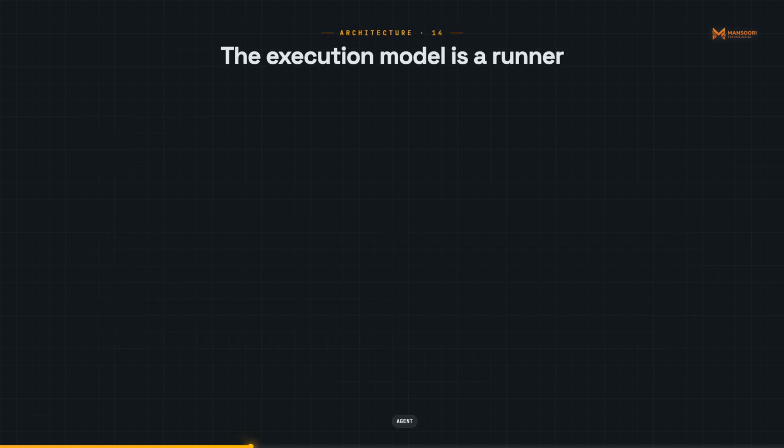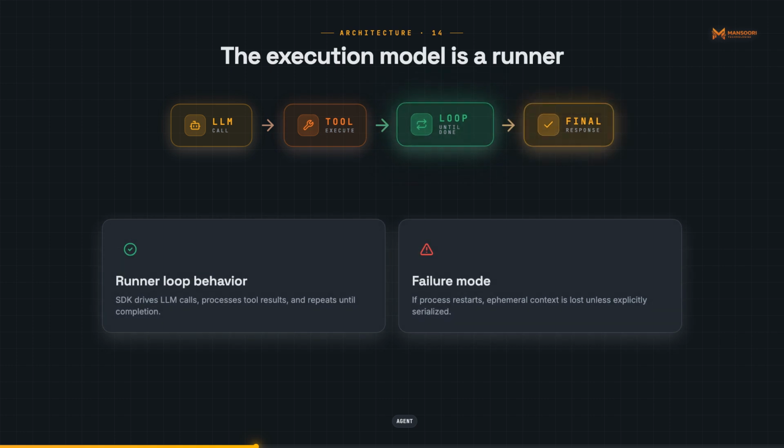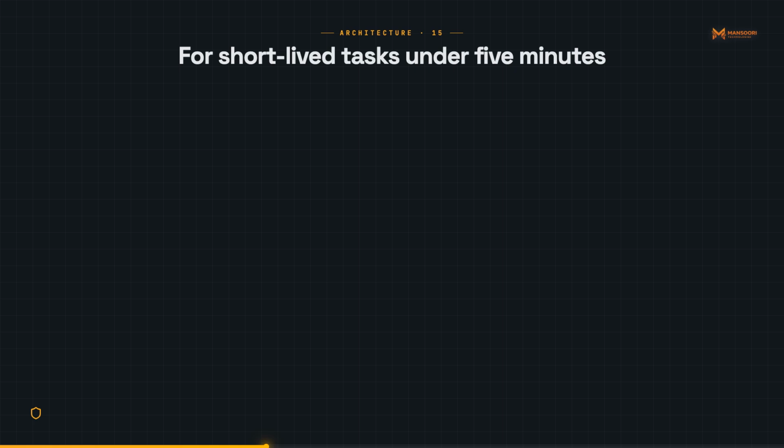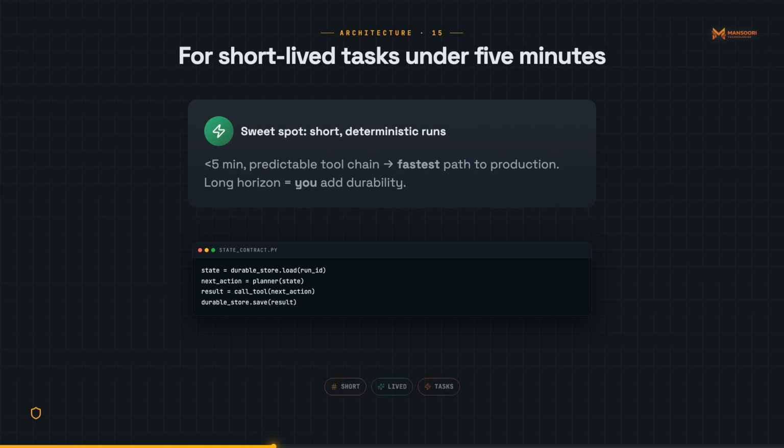The execution model is a runner loop. The SDK drives the LLM call, processes tool calls, and loops until the agent signals completion. The failure mode is exactly what you expect. Ephemeral context does not survive crashes. For short-lived tasks, under 5 minutes, deterministic tool sequences, this is the fastest framework to ship with. For long-horizon agents, you are building durability infrastructure yourself.